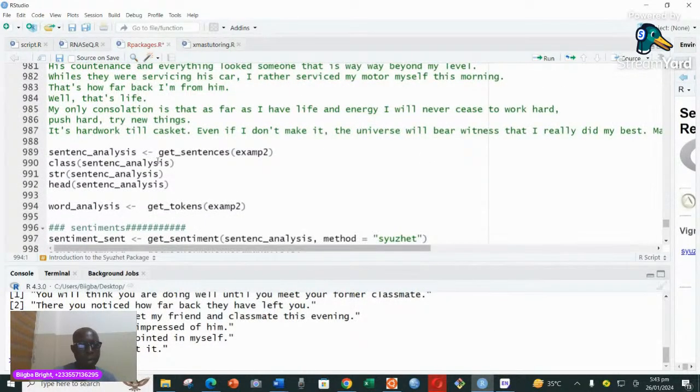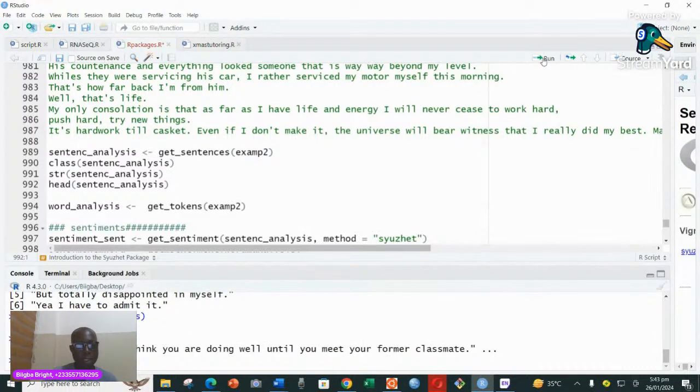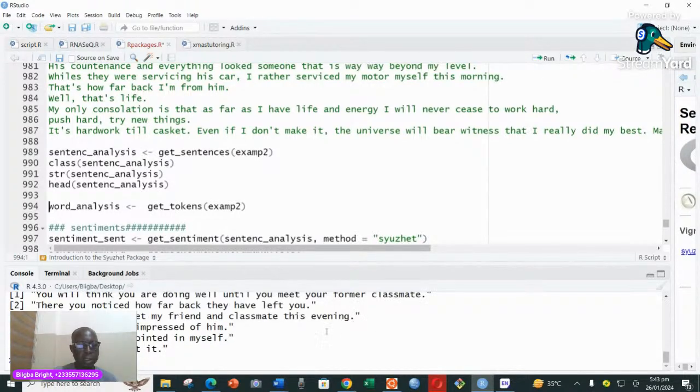So if I run this, the class is going to tell me it's a character. If I look at the structure, it's the same thing, about 1 to 14. And then, of course, if I look at the head, this is what I'm going to get. It gives me all that I'm supposed to get.